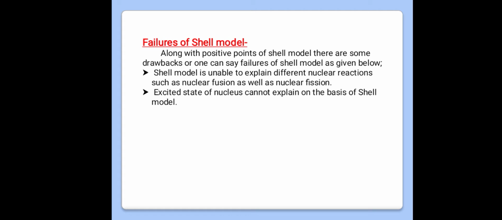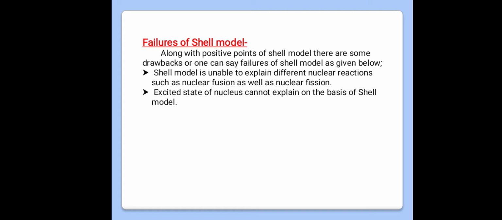Now next one, failures of the shell model. Along with the positive points of the shell model, there are some drawbacks, or we can say failures of the shell model, which are as given below. First one, the shell model is unable to explain different nuclear reactions such as nuclear fusion as well as nuclear fission. Means as we saw in all our study of the shell model, we did not see any single point about nuclear fusion and nuclear fission. That is, the shell model is unable to explain those reactions.